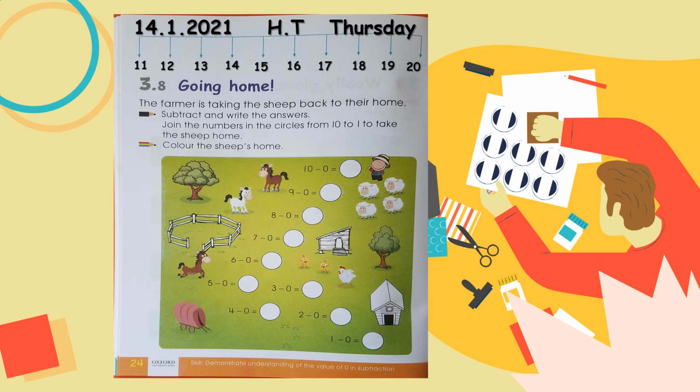Okay, now we will subtract the given numbers. I'm going to start from 10 minus 0. 10 minus 0 is equal to, there is a circle. You have to write your answer in a circle. So what is the value of 0? 0 means nothing. 0 has no value. So we will write the same answer in the circles. 10 minus 0 is equal to 10. We are not crossing any number. So you are going to write number 10 in a circle.